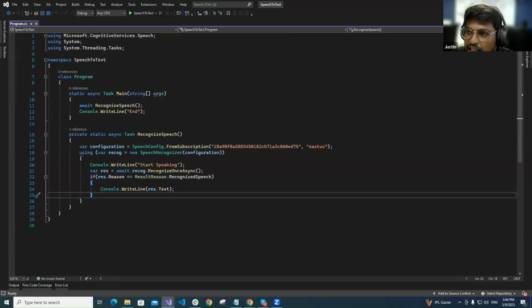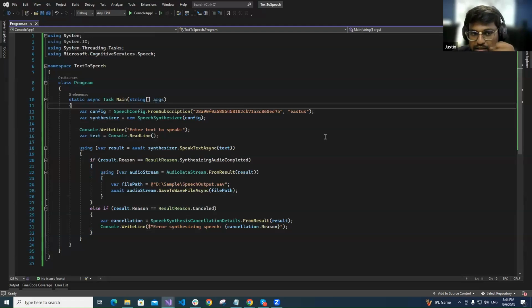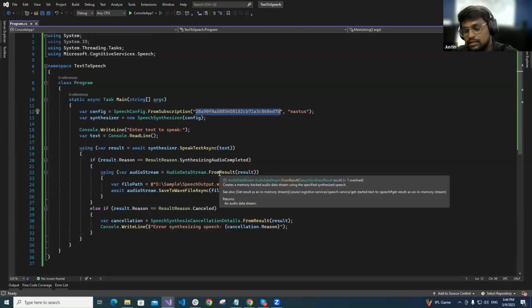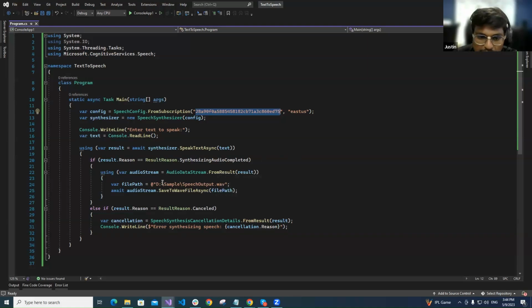Another one is text to speech. Now we'll see this text to speech program. Here also we need to give the keys and the region, and it will take the text from us and convert the text into an audio file. I'm saving the audio file on my local system in the D: drive, sample folder, to get the speech output that way.